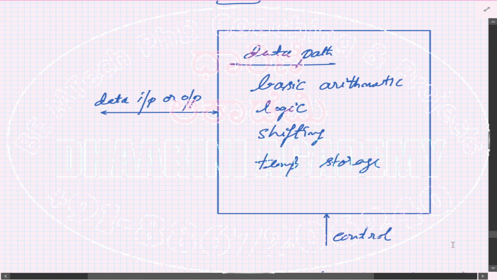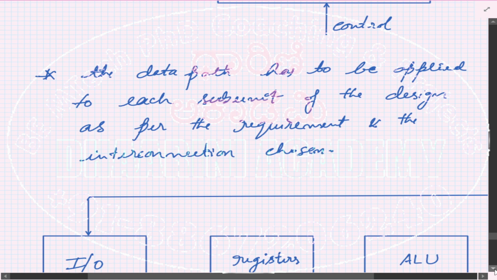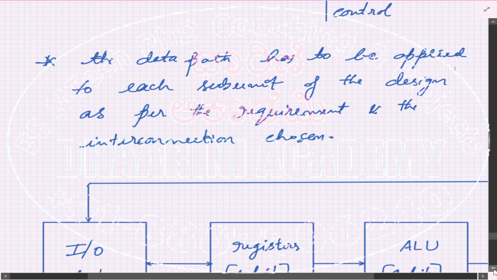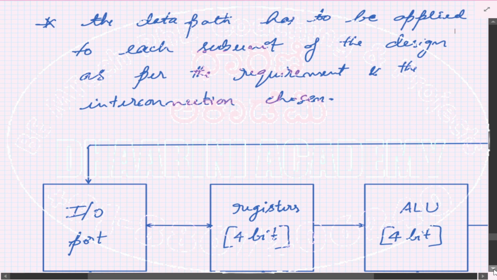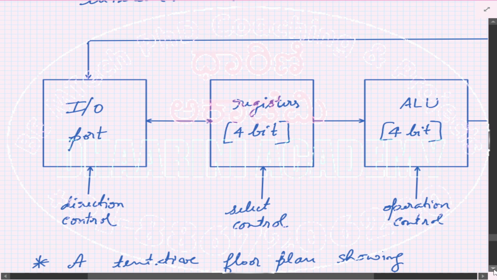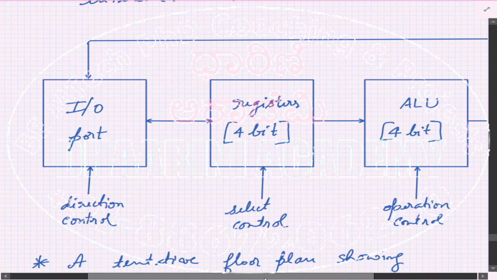Let's assume that you choose one of them. This is step number 1. Always this has to be step number 1. Once you select that, this has to be applied to each subunit of your design system, as per your requirements, but here we are doing it in general. Whichever interconnection you have chosen already, you can apply that. The connection needs to be established between the basic units like this. In an example, we are considering an IO port which takes the input or output signals from your processor.